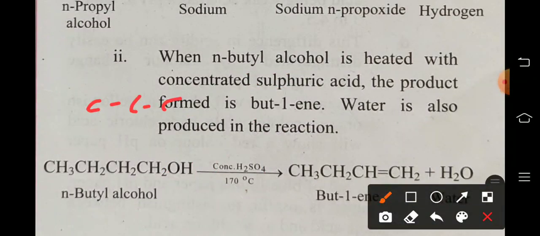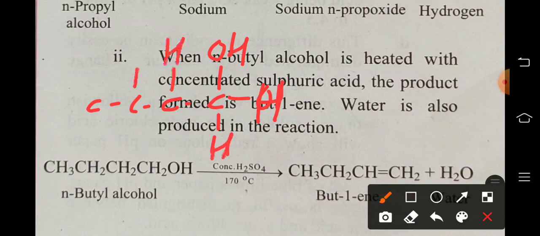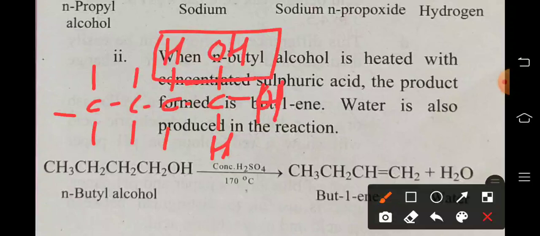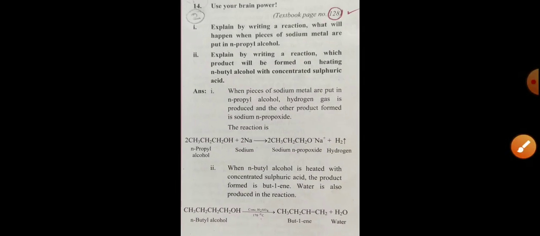1, 2, 3, 4. 4 carbons and OH. So I am showing here H. Here OH. Here H. CH2OH, then H, and the remaining are all hydrogens. So a water molecule is removed from this place. The single bond is converted into a double bond between these two. So numbering 1, 2, 3 and 4. The numbering starts from 1, and the double bond starts from carbon number 1. That's why it is but-1-ene. Clear to all of you? Next.